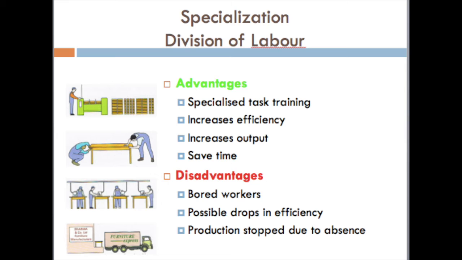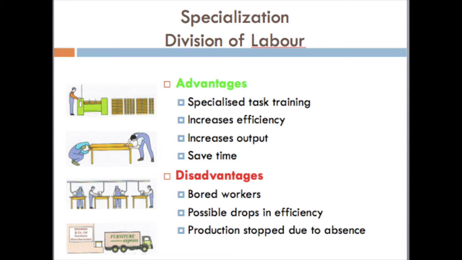The workers will be more efficient, so there will be less wastage because he is specialized in performing that particular task. Third, when a person is specialized in performing a task, he will become more efficient. That means his productivity will increase. If his productivity is increased, overall his total output will increase. So, increase in output is the third advantage of division of labor.